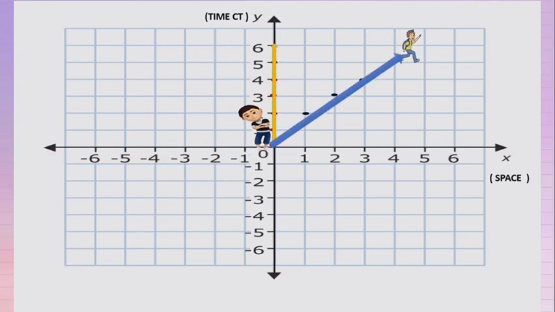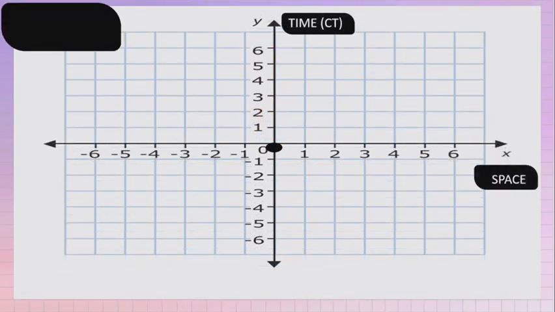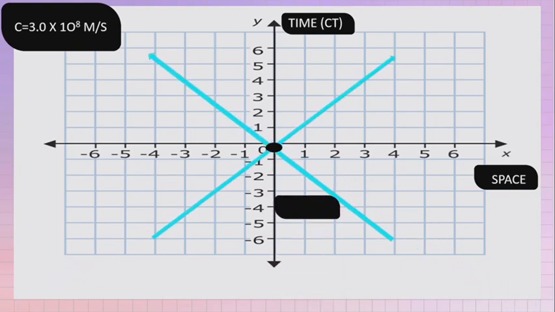Let's take a moment and remember the important part of special relativity. Einstein said that the speed of light is constant. So I will emit a flash of light and it travels at 3 times 10 to the 8 meters per second, which is the distance it will go in 1 second. If we draw a straight line through this event, we have created the world line of a light ray. If we look at the light ray, we can see that its world line is tilted at a 45-degree angle.